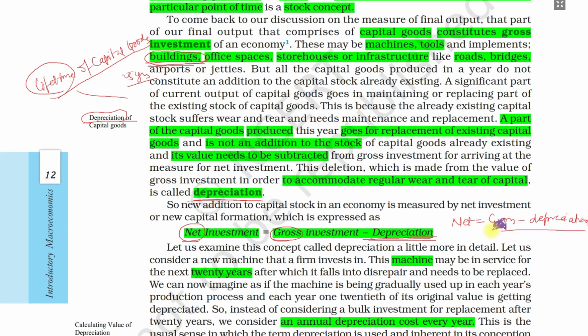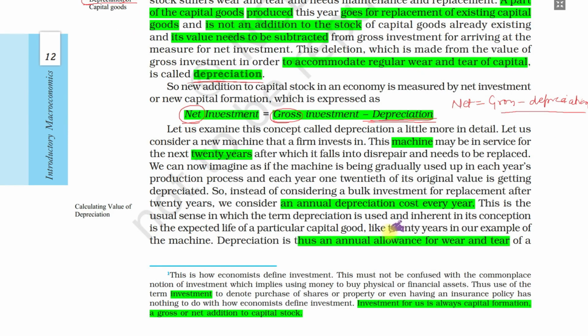So how do we calculate depreciation? Depreciation is basically an annual measure. Suppose the lifetime of a machine equals 20 years. In 1 year how much will it depreciate? 1 upon 20. This much of the goods will depreciate, will be removed, or this much of the parts will need to be repaired or replaced. So 1 by 20 equals, suppose, 5%.